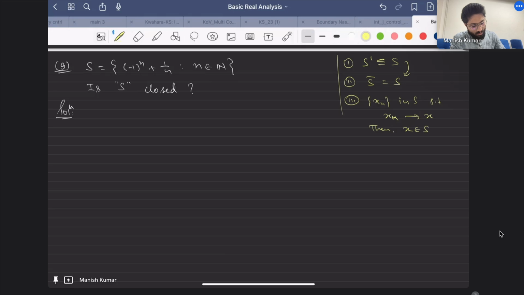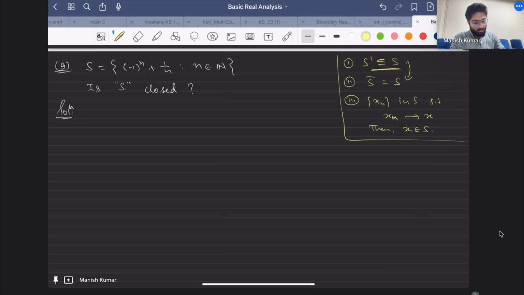All three things I have said, if you assume any one of them, then you can prove the other two. That's what I mean to say. So I hope everyone is clear about the limit point and all things for the set.